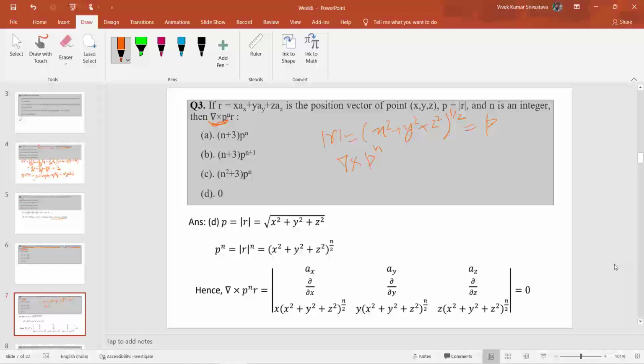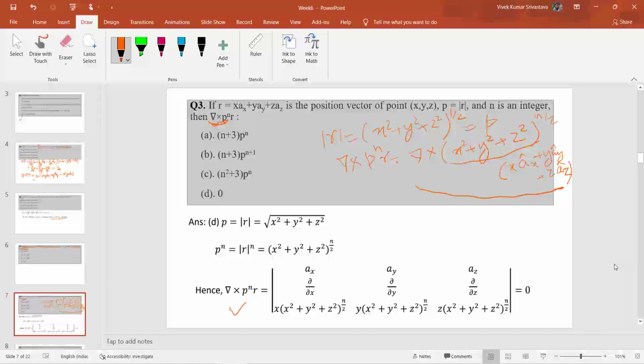So you can put the value of p here. We have to find the value of del cross (x square plus y square plus z square) raised to the power n by 2, and also you have to multiply this with the vector r. r is already given here, which is equal to x ax plus y ay plus z az. So you have to multiply this, and then calculate the curl of this vector.